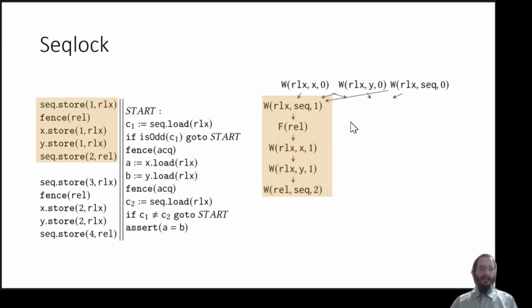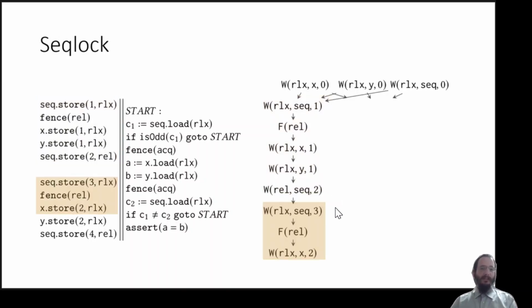The writer starts by writing the value 1 as an odd sequence number to indicate a transaction, executes fence release, and writes the value 1 to x and y, which are protected by the lock. Then it finishes the transaction by writing the value 2 as a sequence number. Next, the writer is going to initiate a new transaction, writing the value 3 as a sequence number, and execute a fence release and write the value 2 to x.